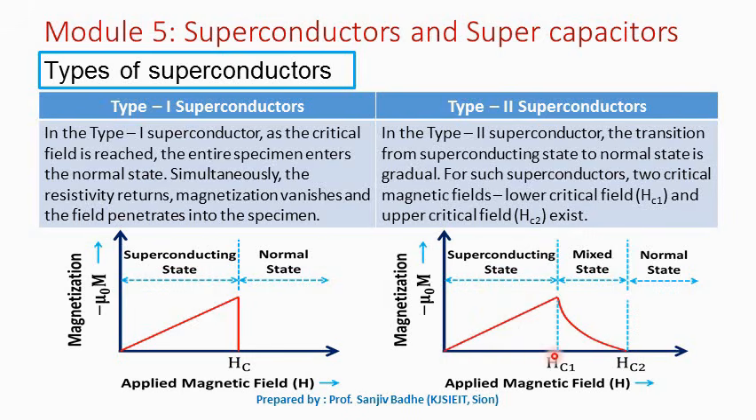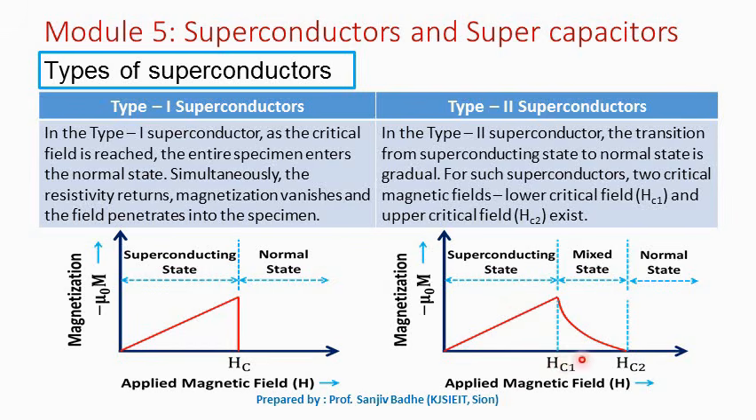Till the external field is less than critical field 1, that is the lower critical field, the magnetization produced will be of the same magnitude as the external magnetic field and opposite direction, and therefore it will cancel the effect of the external field and the material will be in the superconducting state. The magnetic field lines are not allowed to penetrate into the specimen.